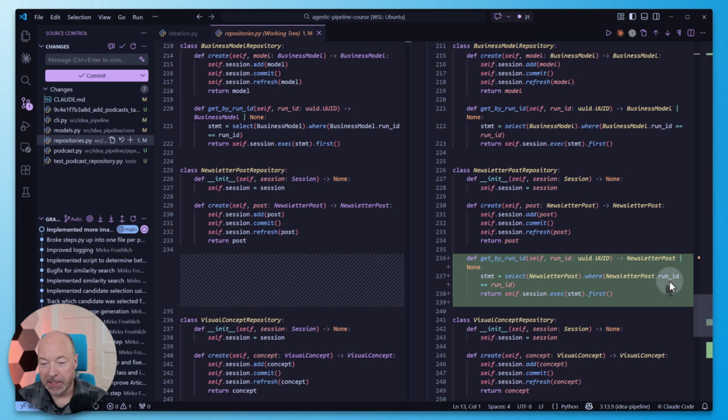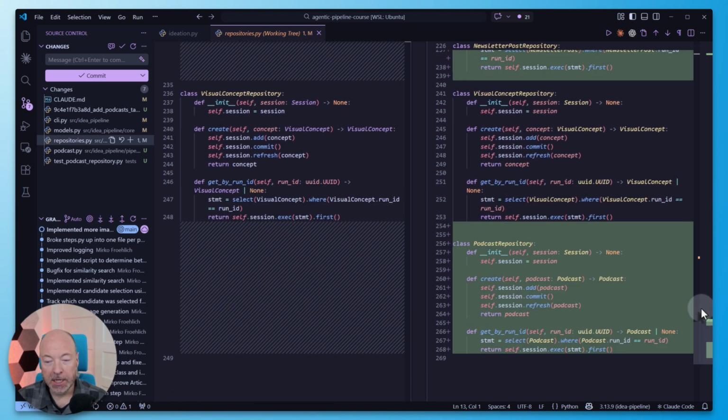This is interesting. Yeah, so it added a getRunById function to the newsletter post repository, presumably because I didn't actually tell it what to base the script on, but I'm assuming it based it on the actual newsletter post, which makes perfect sense. So that's here.